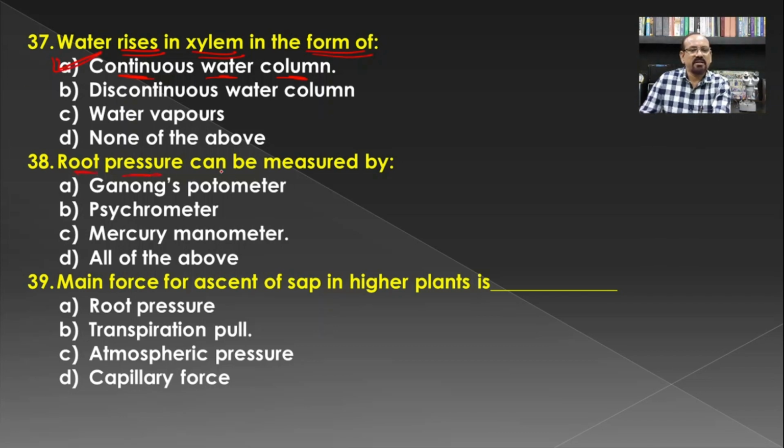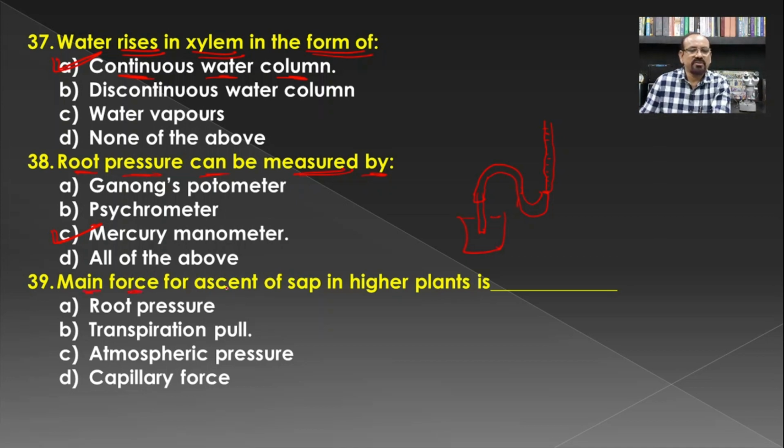Then root pressure can be measured by. If we see the apparatus which is used for the measurement of the root pressure, earlier we have seen this experiment in which one potted plant in the pot is there, and this is the stump, this is the rubber tube, and later on here it is attached to the mercury manometer. So here this mercury manometer is the apparatus which is used to measure the root pressure.